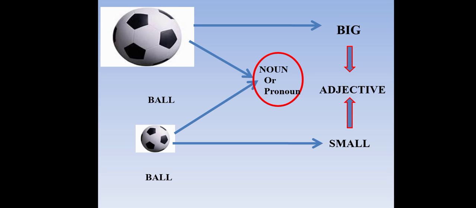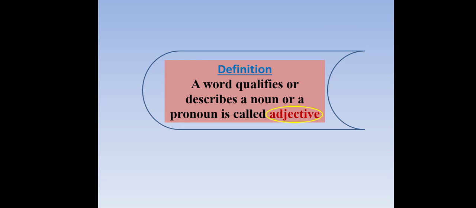The word which is used before or after the noun or pronoun and modifies the word, that's called an adjective. Definition: a word that qualifies or describes a noun or a pronoun is called an adjective. I also told you that the word which modifies the word, used before or after it, and indicates or modifies the words, that's called an adjective.